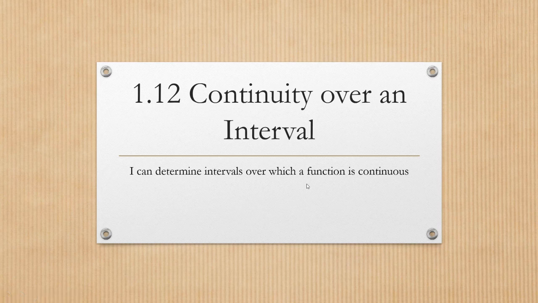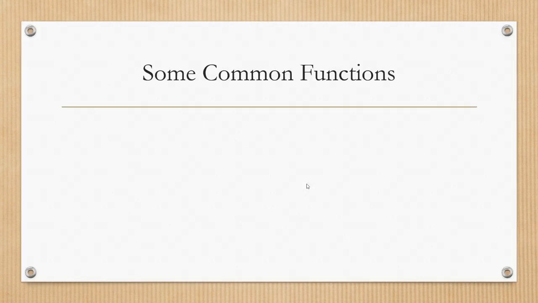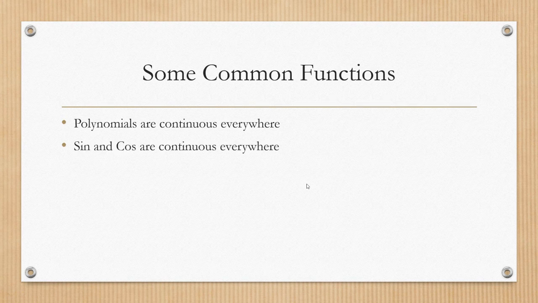This section is about continuity over an interval, and it's really just solidifying some information about continuity. First of all, there are some common functions that you've already worked with in your past that exist everywhere and fit that three-part continuity test. For example, polynomials are continuous everywhere. There's no x-coordinate that's going to mess up your limit. There's no x-coordinate that's going to create a vertical asymptote as long as you have a polynomial.